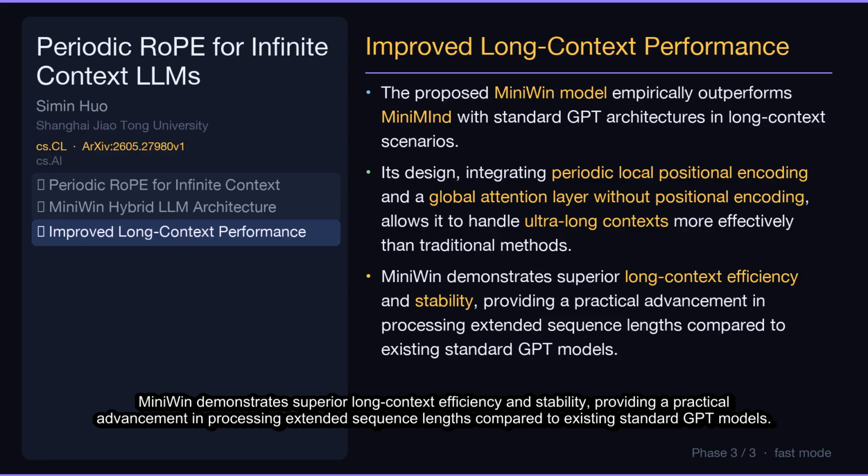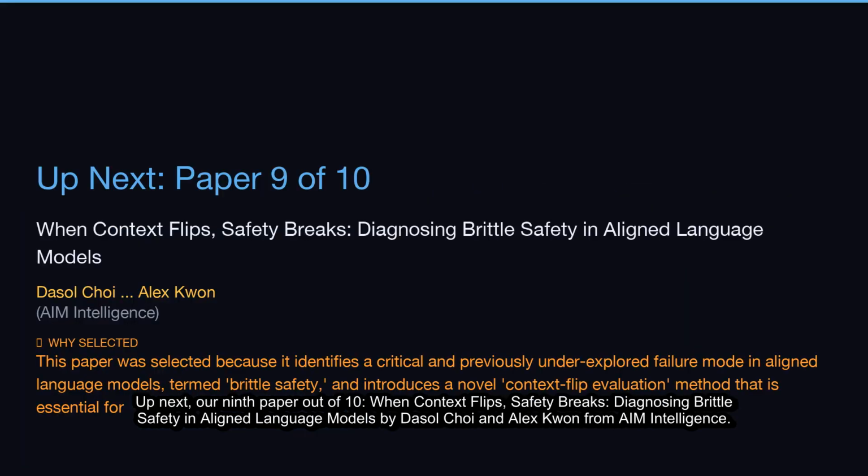MiniWin demonstrates superior long context efficiency and stability, providing a practical advancement in processing extended sequence lengths compared to existing standard GPT models. Up next, our 9th paper out of 10, When Context Flips, Safety Breaks: Diagnosing Brittle Safety in Aligned Language Models by Daesal Choi and Alex Kwon from AIM Intelligence.